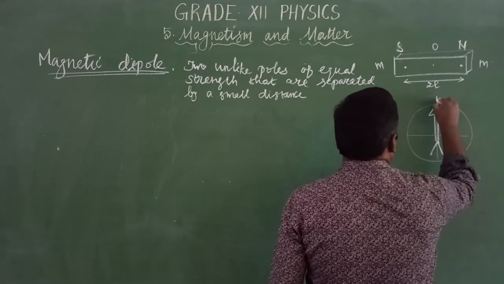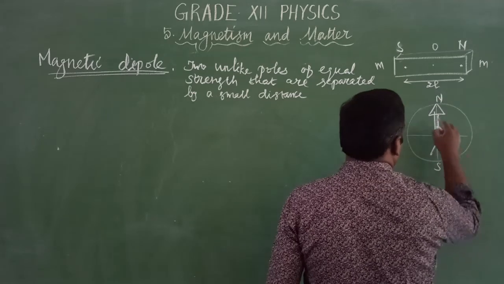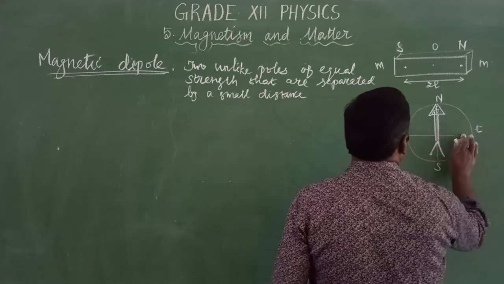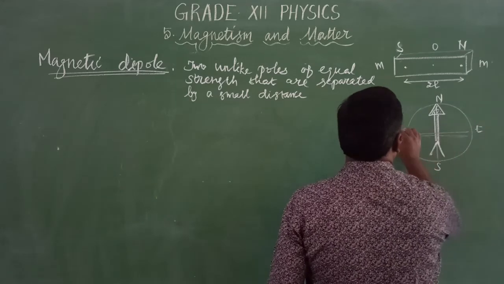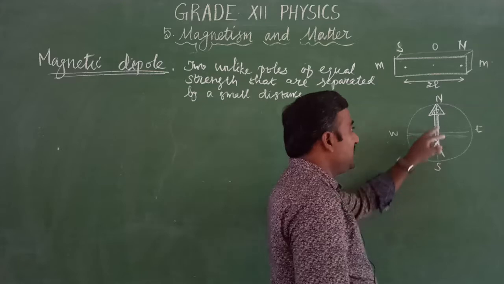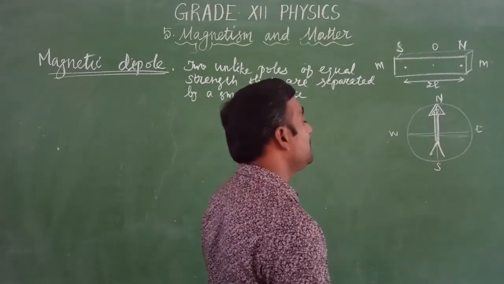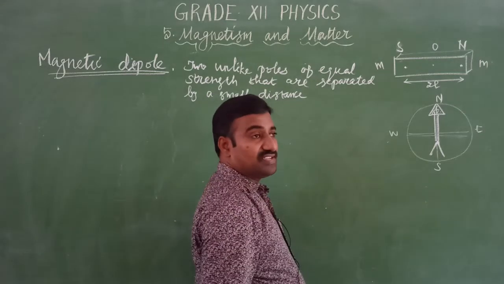So this one is north, the opposite feather-like arrowhead is north, the feather-like one is south, then this is east and this is west. So the magnetic compass needle also has a dipole, north and south pole, and the current carrying loop, already in a solenoid we have seen.